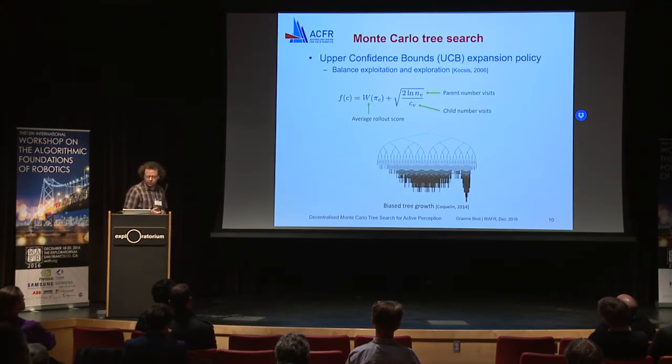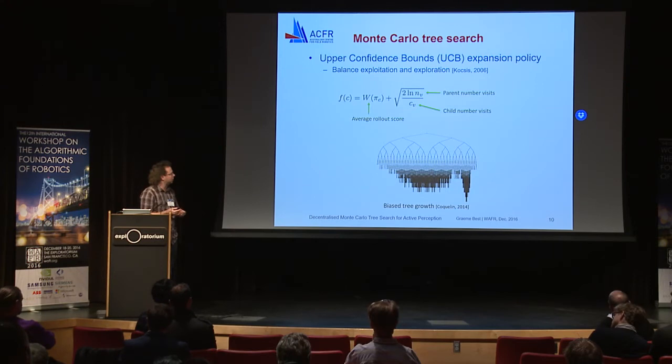The main power of Monte Carlo tree search is when we start using upper confidence bounds as a way of expanding out the tree. If you expand based on this equation you see in the middle here, it balances between exploitation, what we believe is promising, and exploration, in terms of what we haven't seen yet. Then you get this picture down the bottom here, where you bias your search towards different areas of the tree, and you grow at different rates at different parts of the tree.